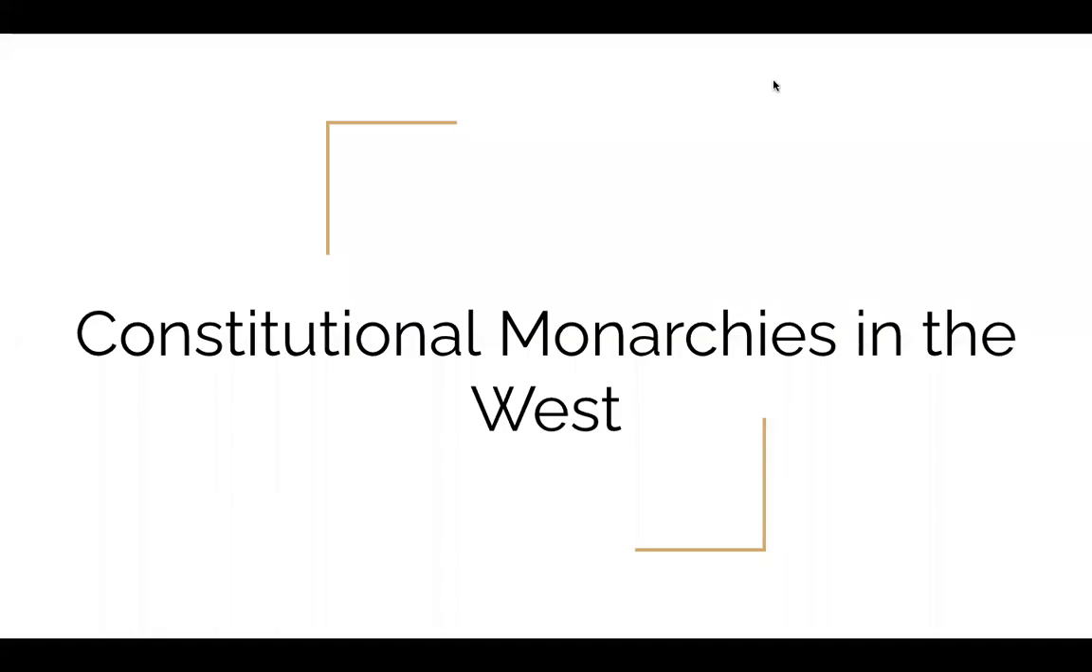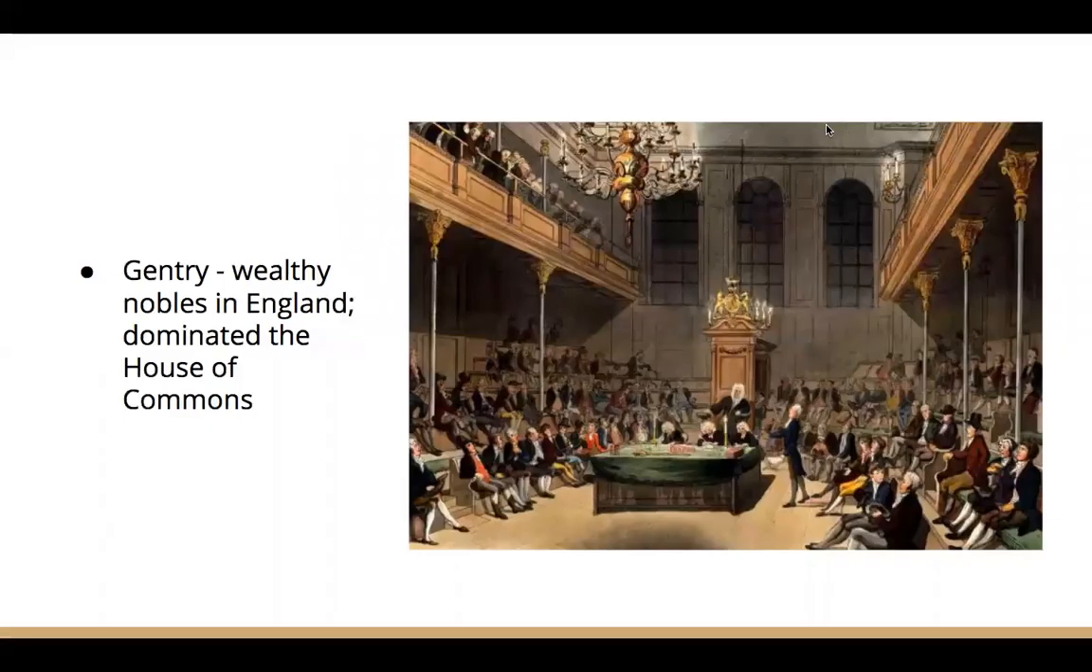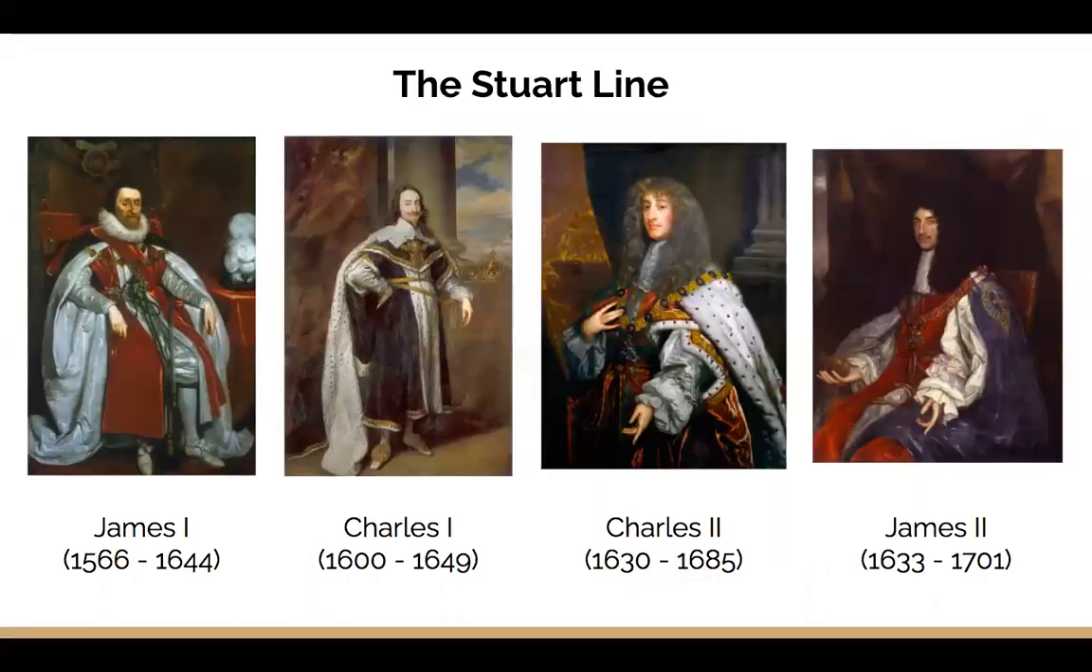Today, we will be learning about constitutional monarchies in the West. The gentry were rich non-nobles who dominated the House of Commons and relied on restrictions against the monarch's power to maintain political power. They began facing a threat to their power following the start of the Stuart line.